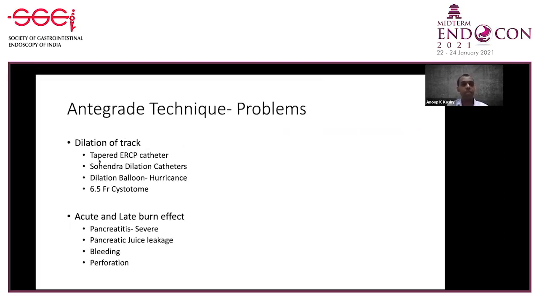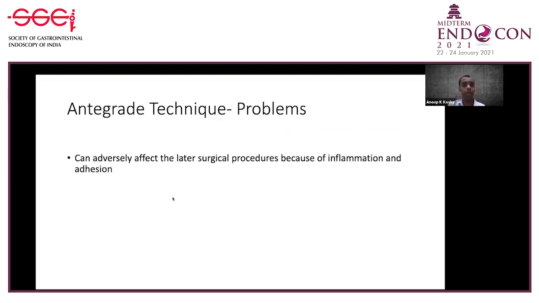So we can use a tapered dilation catheter, either a dilation catheter or a dilation balloon, or in the majority of cases people use a six French cystotome. But the problem with the cystotome is that it has got acute and late burn effect. So it can cause severe pancreatitis, pancreatic juice leakage, bleeding and perforation. And not only that, it can adversely affect later surgical procedures because of inflammation and adhesion.